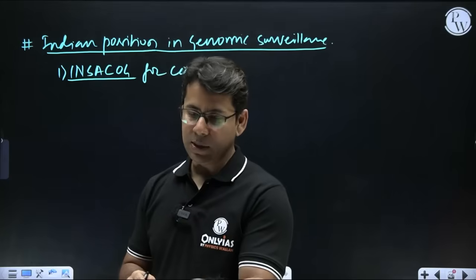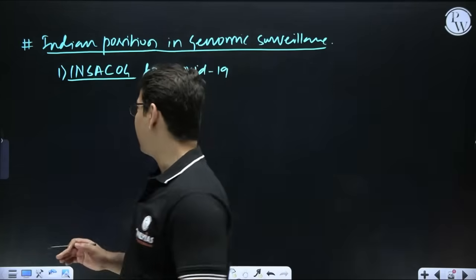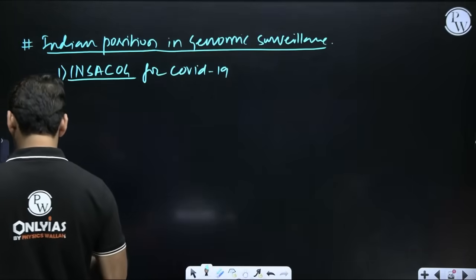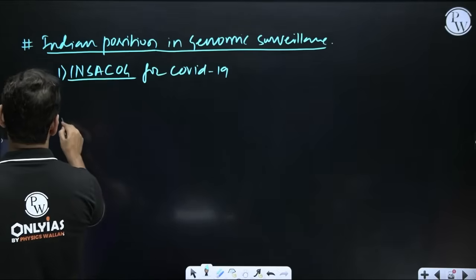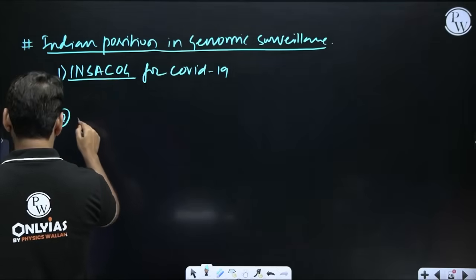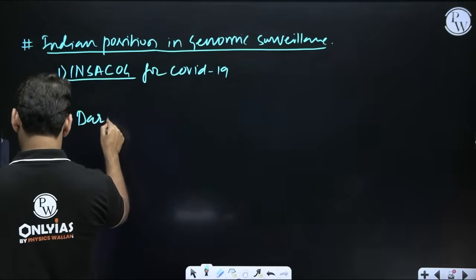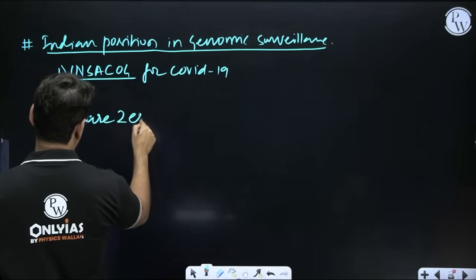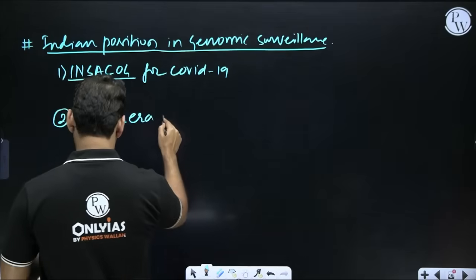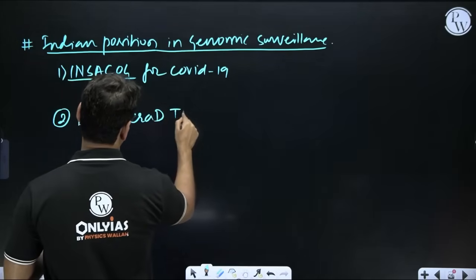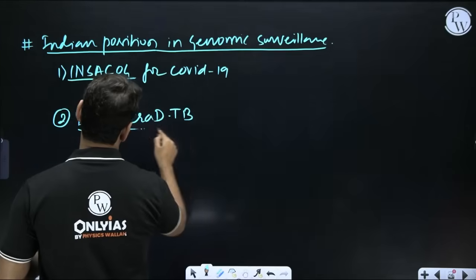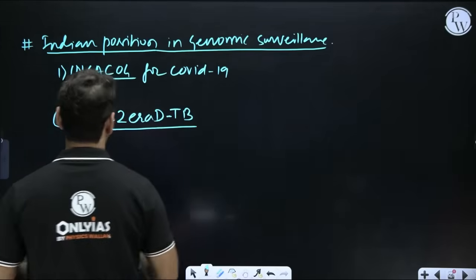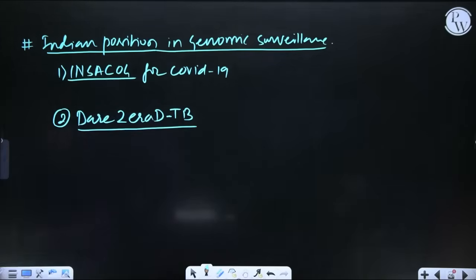And then the second one that we can talk about is Dare to Eradicate TB. Just look at this.